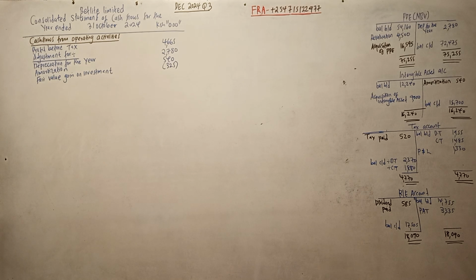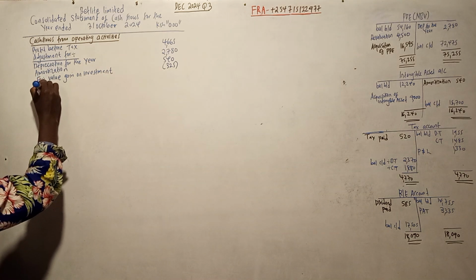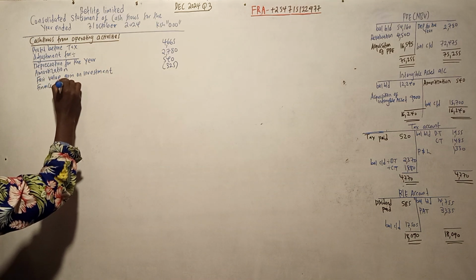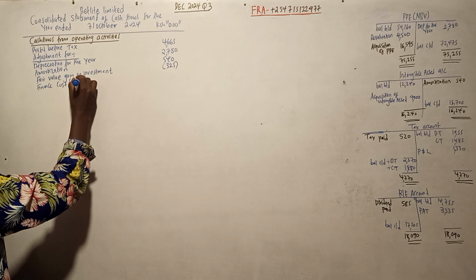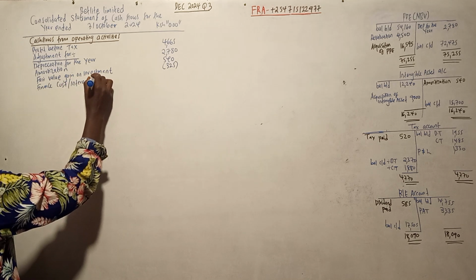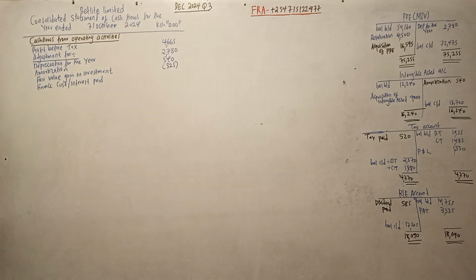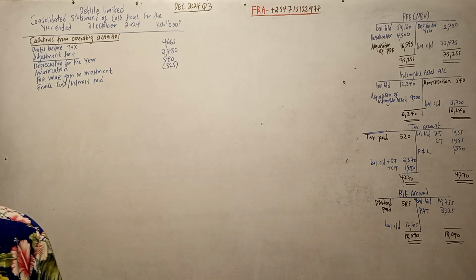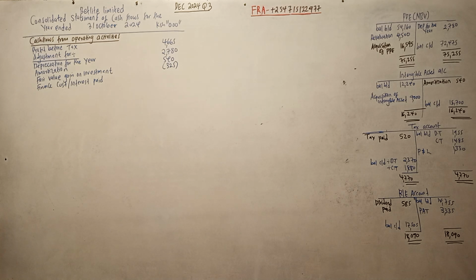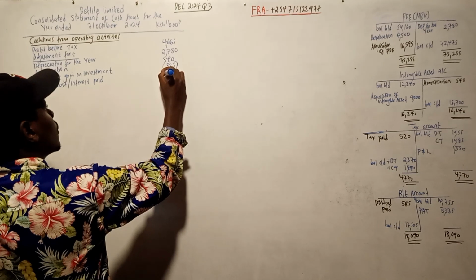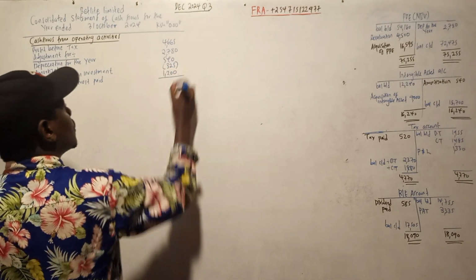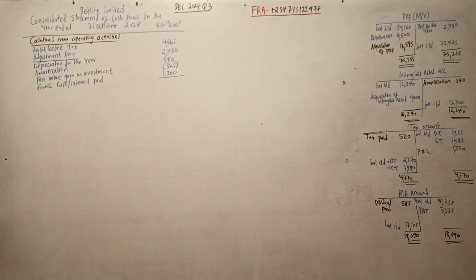We need to check for finance cost, or the interest paid. You can call it the interest paid. So in the P&L, the finance cost is 1,200. It was deducted, so we add it back, 1,200.